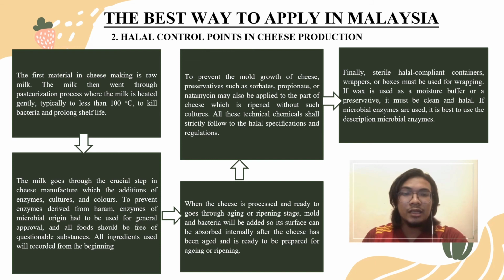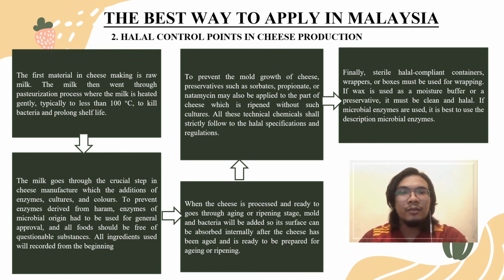Next, for the halal cheese production. In cheese production, the first material is raw milk. Firstly, the milk will go through a pasteurization process, where the milk is heated gently at a temperature of less than 100 degrees Celsius to kill any bacteria and to prolong the milk's life before it expires. Then the milk will go through an important step in cheese production, which is the addition of enzymes, cultures, and colors, taking care to prevent any enzyme that came from haram substances.